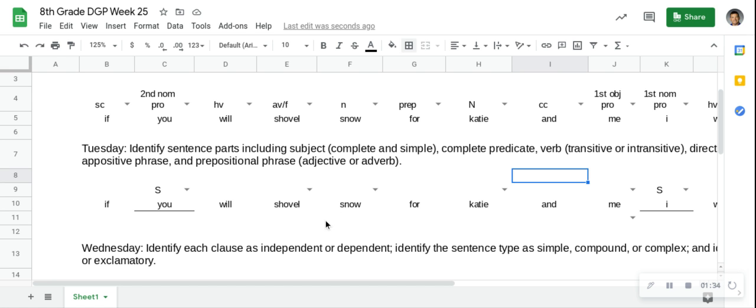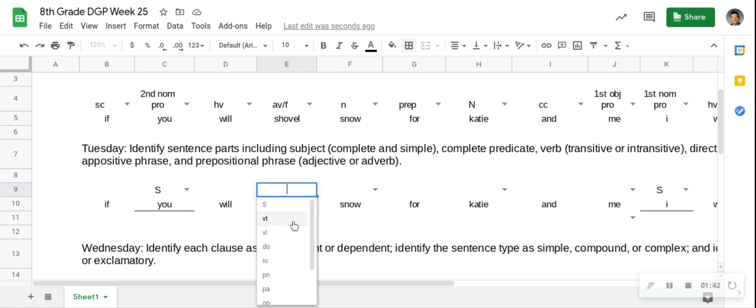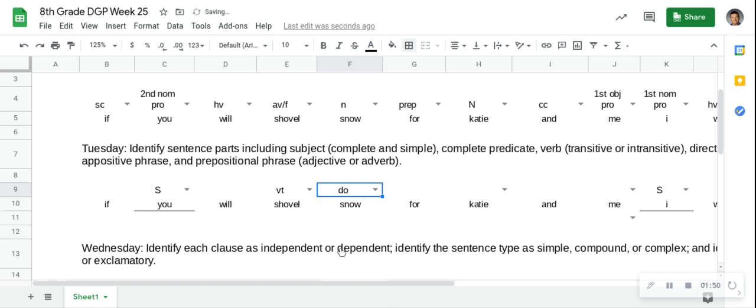All right. Now we have our verbs. You said shovels VT, Bruce? Yeah. Okay, smarty pants, what's its direct object? We're not going to shovel Katie and me? No, that'd be weird. Okay? So, let's stay on this verb.